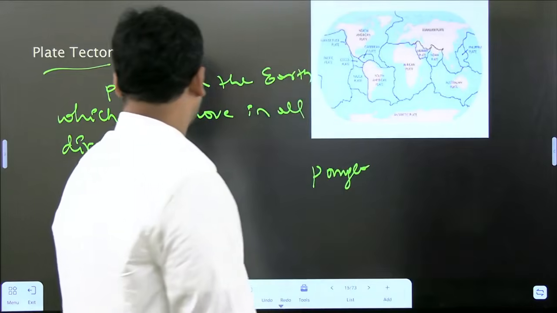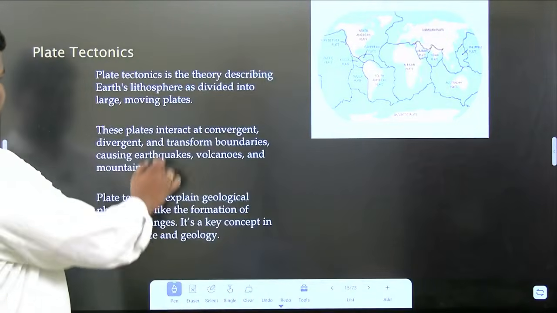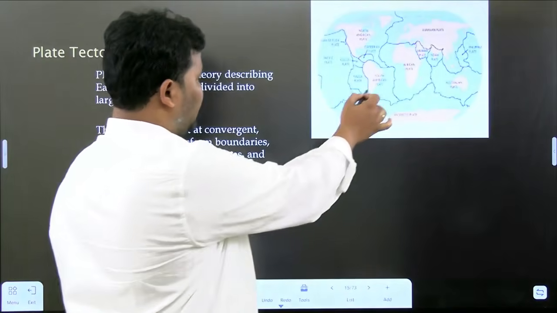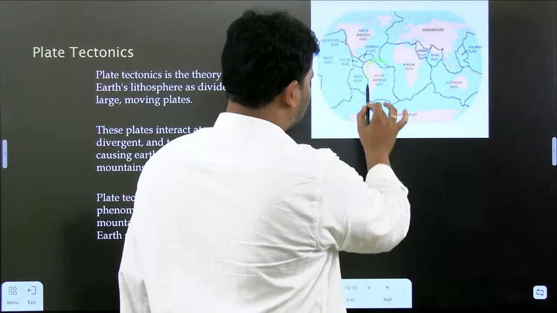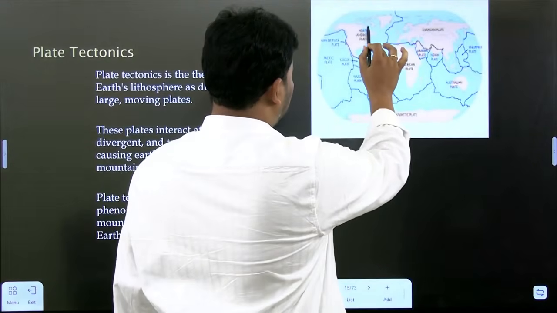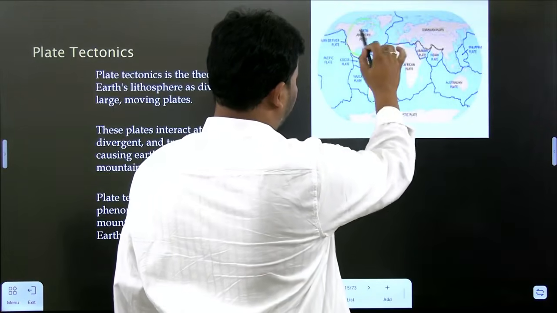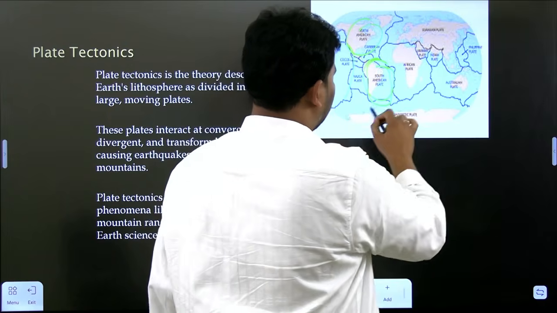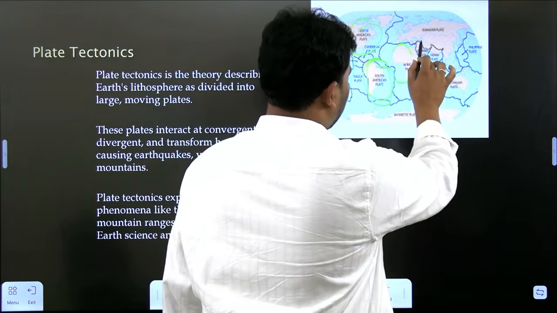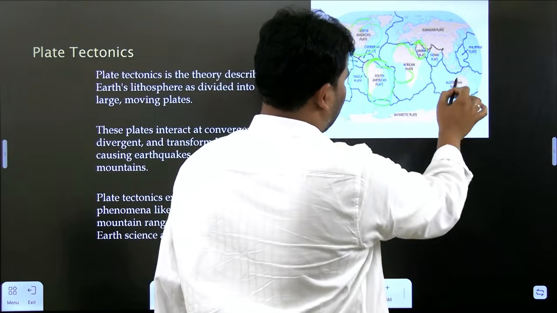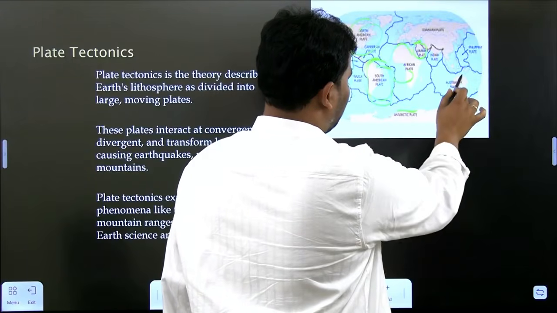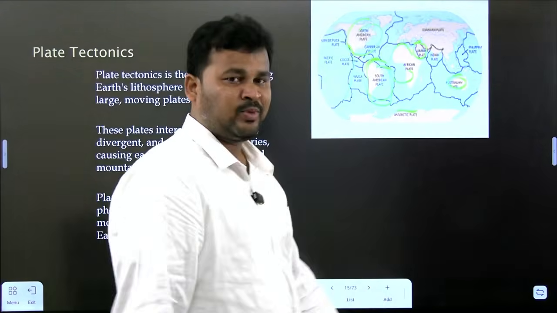As of now, you can see these are the plates. Examples are the North American plate, South American plate, Cocos plate, African plate, Arabian plate, Indian plate, Antarctic plate and Australian plate.